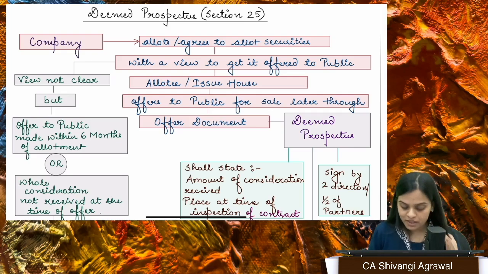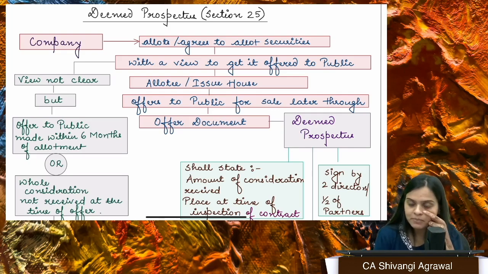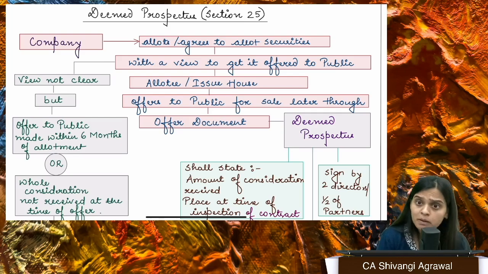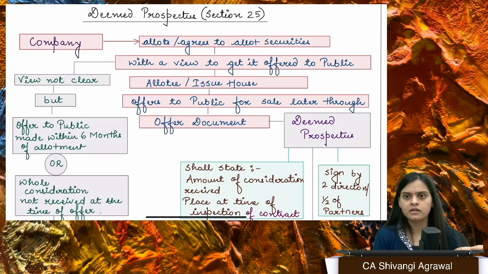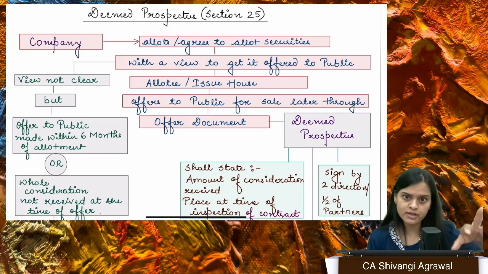So if there is a company which allots or agrees to allot securities with a view to get it offered to public. Now, I know that if I am a company and I am going to allot securities to public, I will be exposed to so many compliances. I have to issue a prospectus, I have to file it with ROC, I have to do this, I have to do that. There should be this in the prospectus. This information also has to be disclosed.